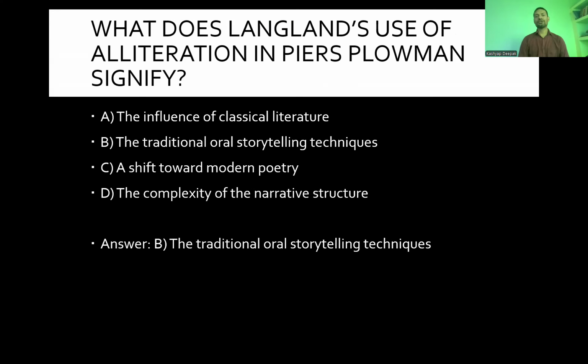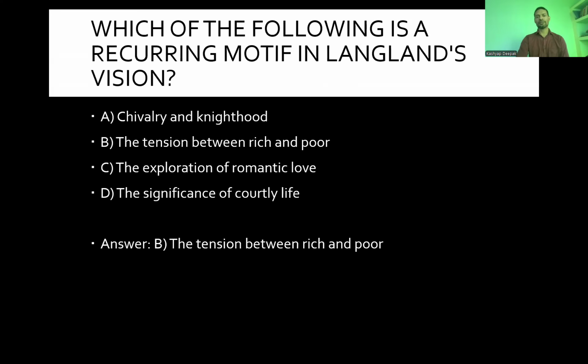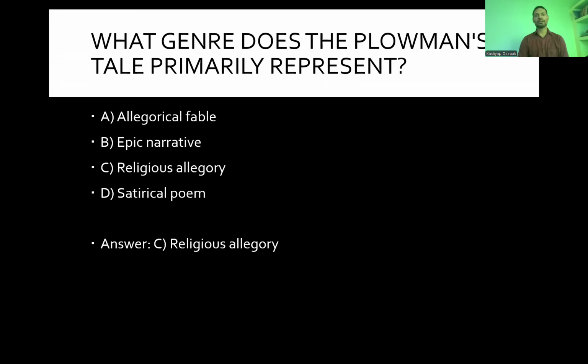What does Langland's use of alliteration in Piers Plowman signify? The influence of classical literature, traditional oral storytelling technique, a shift towards modern poetry, complexity of narrative structure. The answer out of that is simply B. It is more like a storytelling technique. So the traditional oral storytelling technique, it is more oral as compared to anything else.